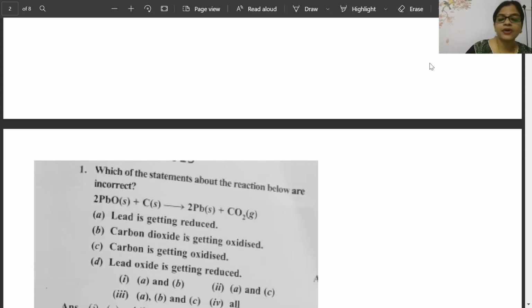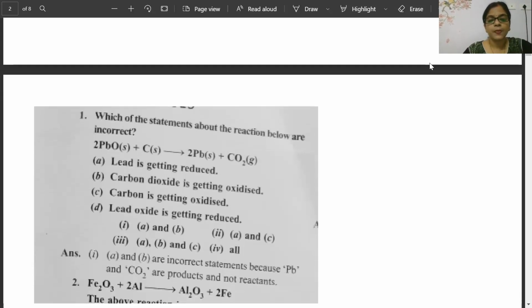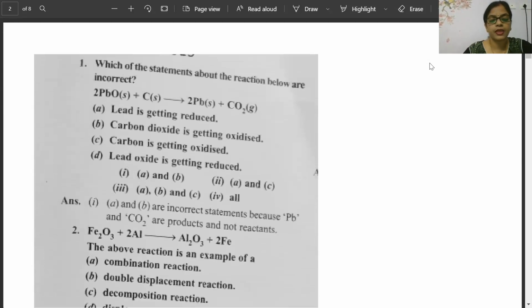And second is carbon dioxide is getting oxidized. No, carbon dioxide is not getting oxidized. So here the correct answer is 1. We have to go very fast today. Lead and carbon dioxide are produced, not reactants.